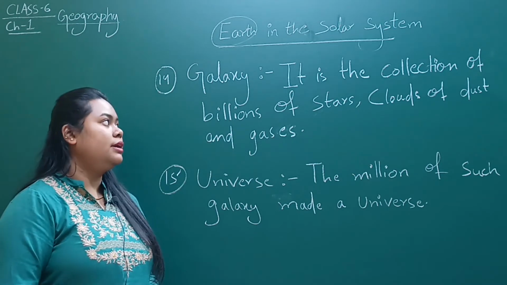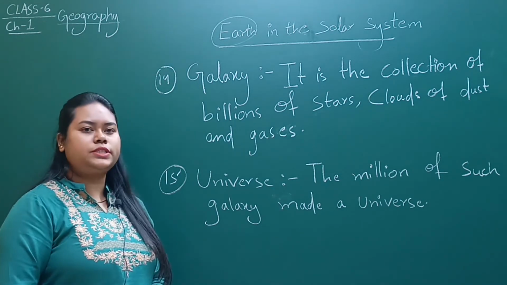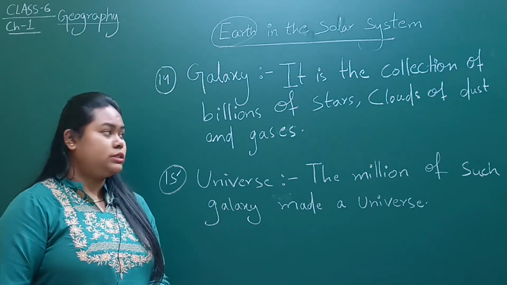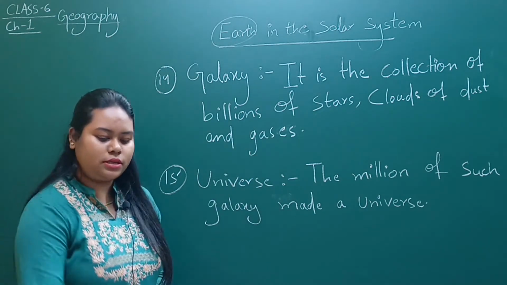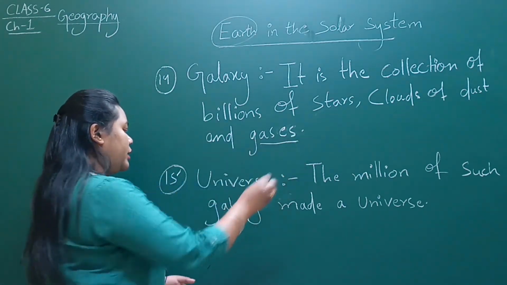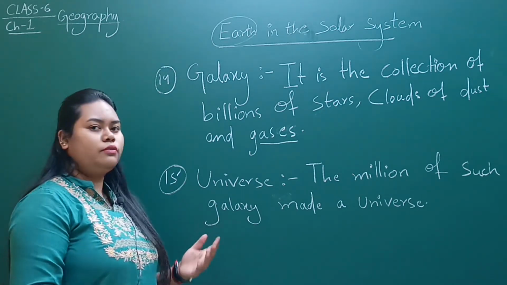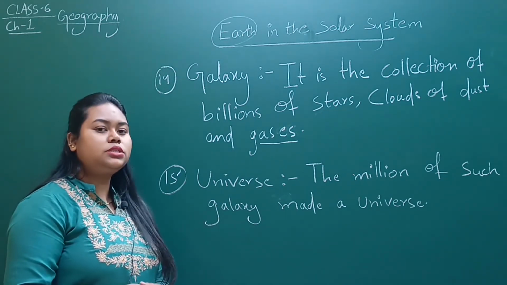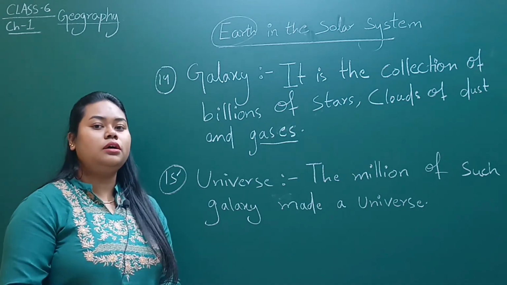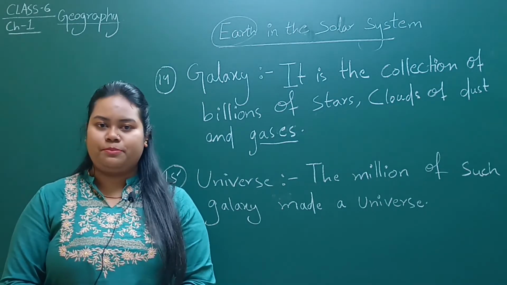Okay, clear? Now we will proceed to our next topic, and that is galaxy. What is a galaxy? It is a collection of billions of stars, clouds of dust and different gases. Now we will proceed to our next topic, and that is universe. What is the universe? Millions of such galaxies make up the universe. Now this chapter has been completed.